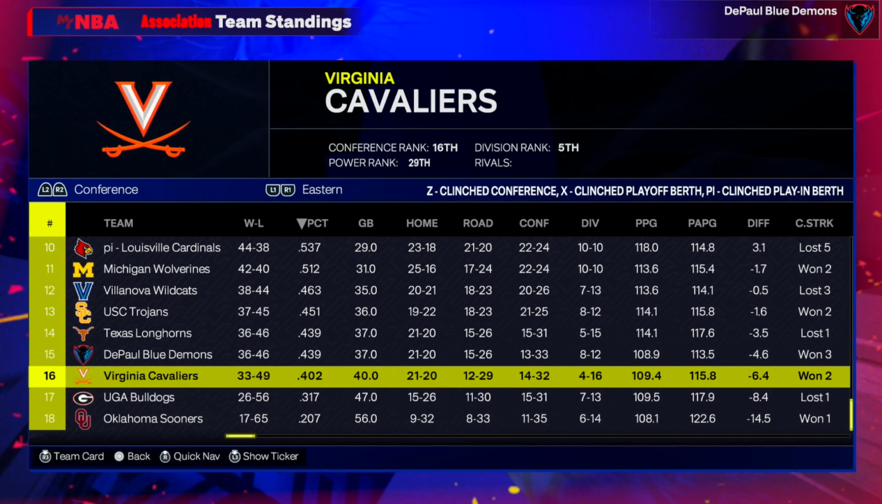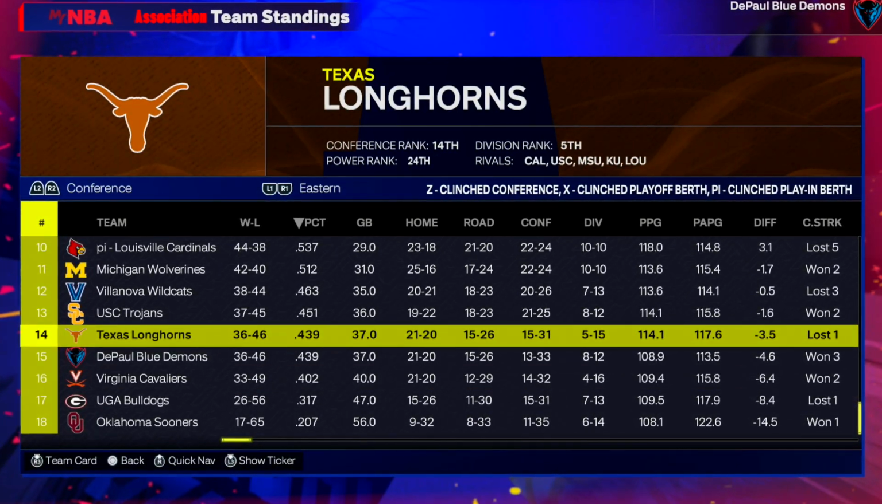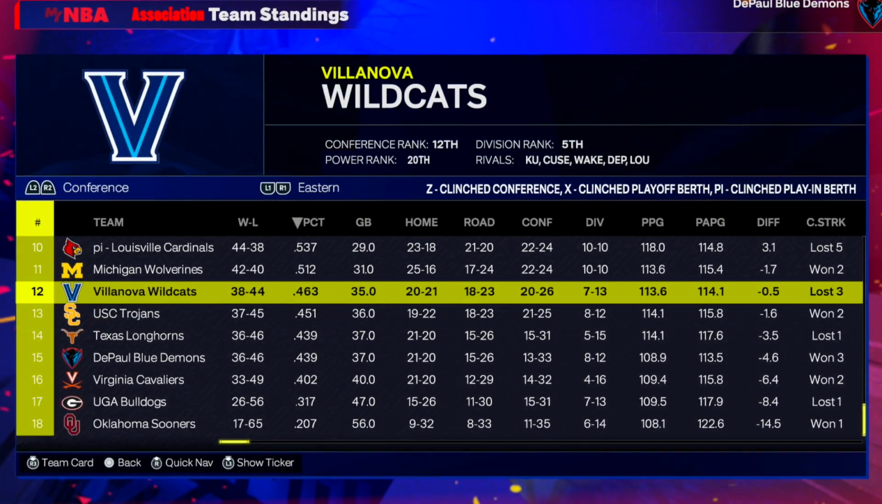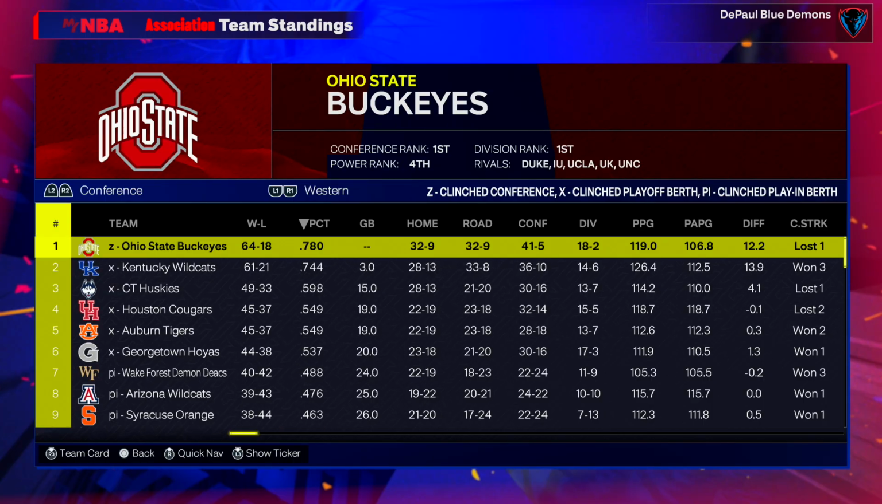Oklahoma, yeah. Georgia, Ty Jerome and Virginia. DePaul, I was hoping they'd be an underdog. Katy and Texas, USC, Villanova, Michigan. Dude, we've got such heavy hitters all throughout this roster. Over in the West, a bit of an easier path.